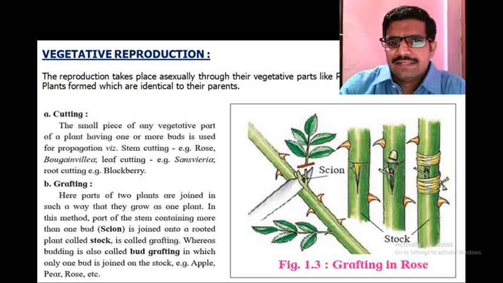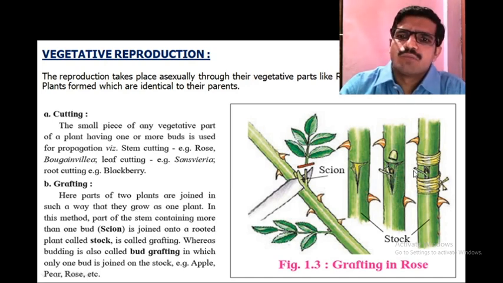There is union of the stock and scion through the callus. After a few days, with watering, there is formation of a new branch from that particular point. This is called bud grafting.